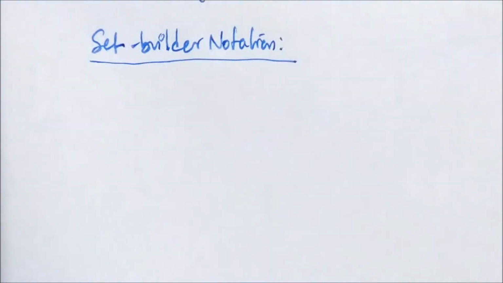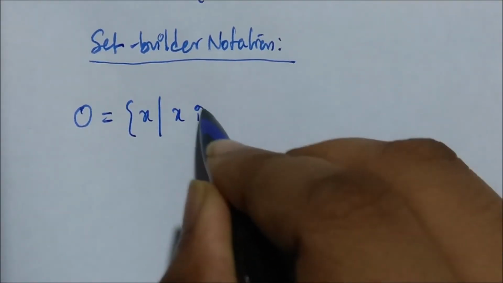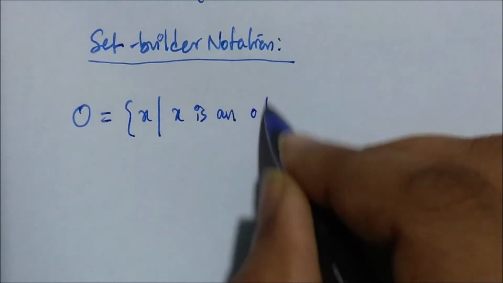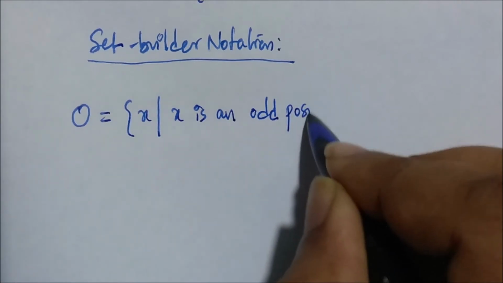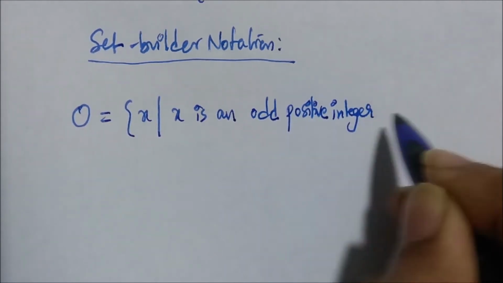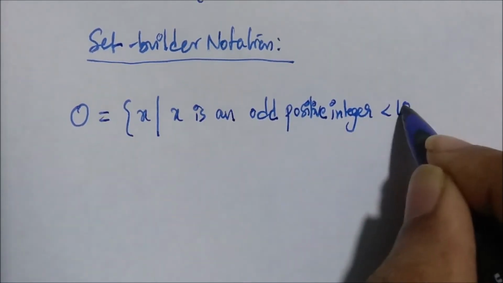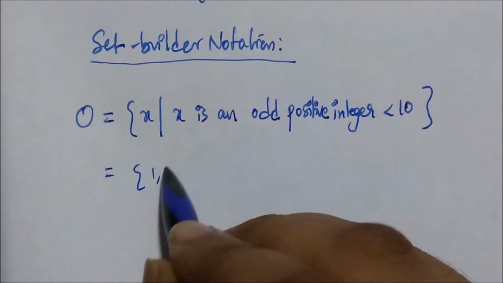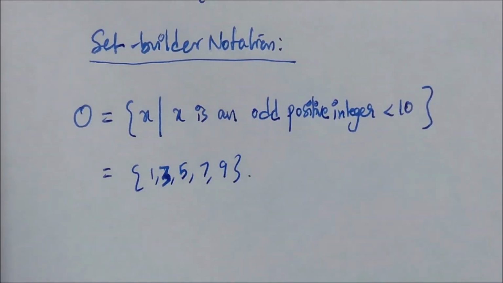Another way of describing a set is using the set builder notation. Now we characterize all those elements in the set by stating the property or properties they must have to be members. For example, the set O of all odd positive integers less than 10 can be written, one way was {1, 3, 5, 7, 9}, and another way is to write it as the set of all x such that x is an odd positive integer less than 10. Which means that the set O is a set of all members x such that x has a property: x is an odd positive integer less than 10. So this is another notation to describe a set.